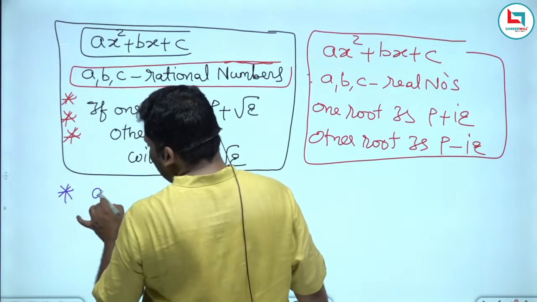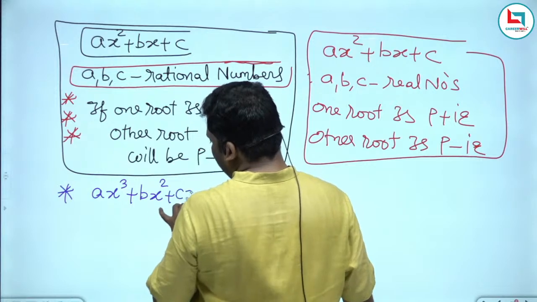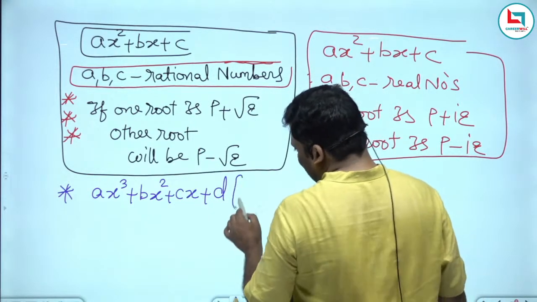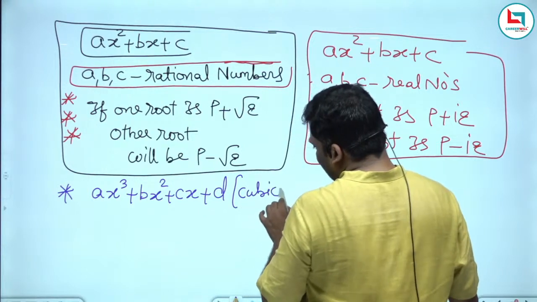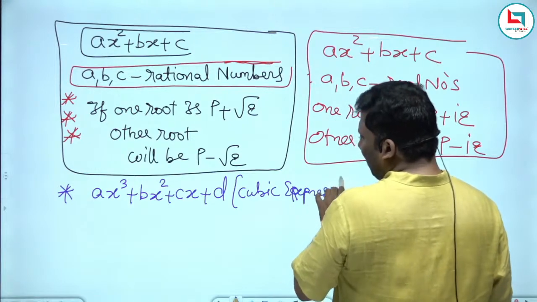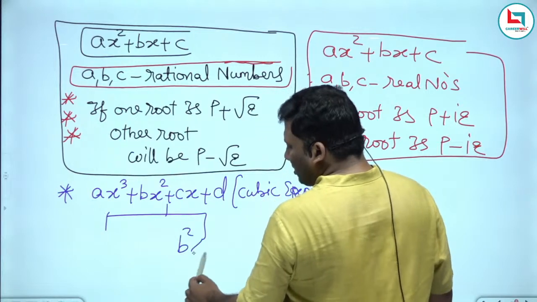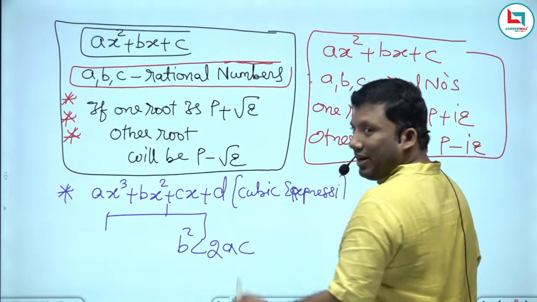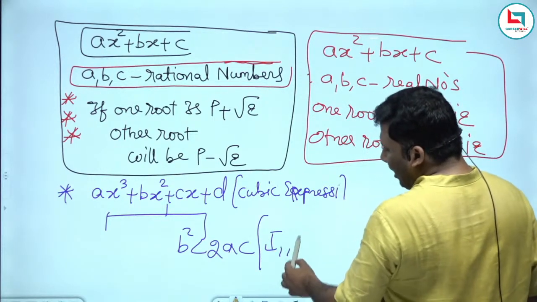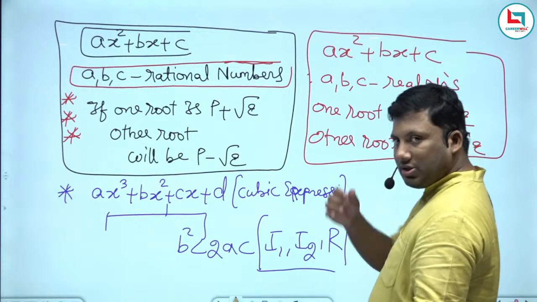Third point, most of the students do not know. ax cube plus bx square plus cx plus d. This is a cubic equation. Very, very important, sir. Two cases will come. b square less than 2ac is the condition for the roots to be imaginary in a cubic equation. Most of them do not know this.